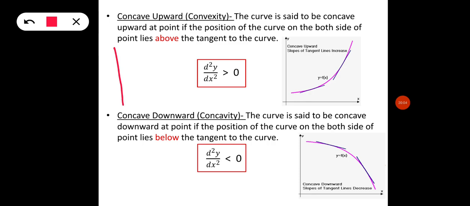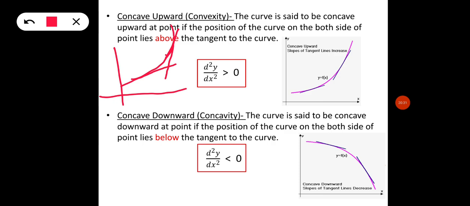If I draw this curve and draw tangents on it, then we can see that this curve is lying above the tangents.